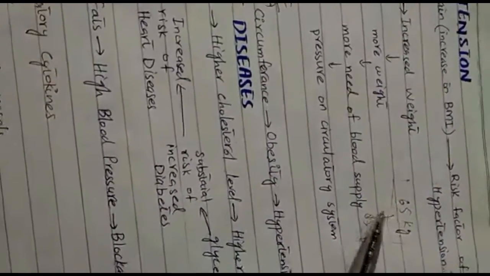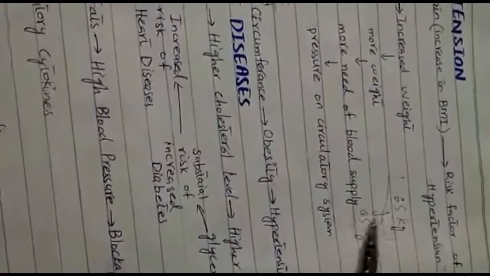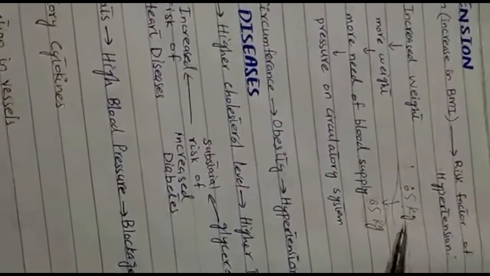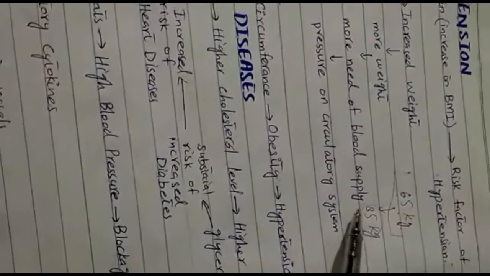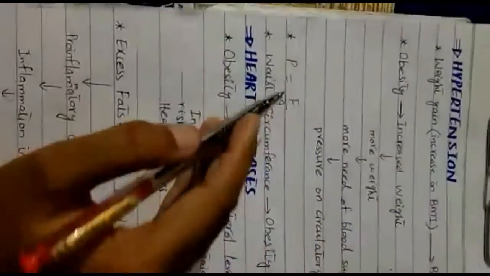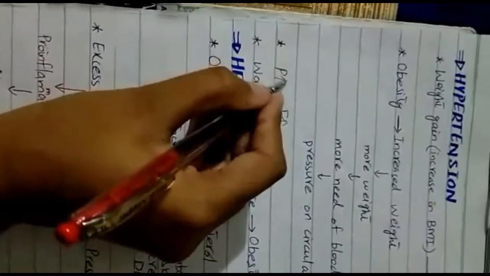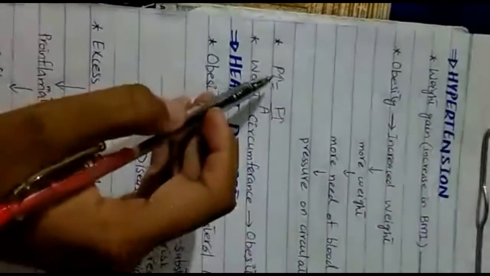The heart of this 65 kilogram weight person is designed to supply blood to this 65 kilogram mass. When this 65 kilogram person becomes 85 kilogram in mass, the heart has to apply force. Force is applied on heart to supply blood to this 85 kilogram person. So when force is increased on heart, it puts pressure on the circulatory system. When force increases, pressure on the circulatory system increases.